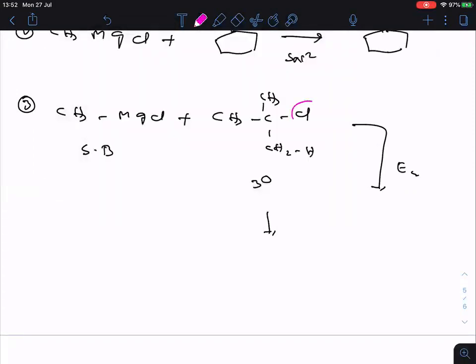In the presence of a strong base, HCl will be removed here. Clear? When HCl is removed, then what happened here? CH3, then here CH3, then here a double-bonded CH2. Clear? The H plus ion which is coming out combines with the CH3 minus, and the byproduct formed is methane.